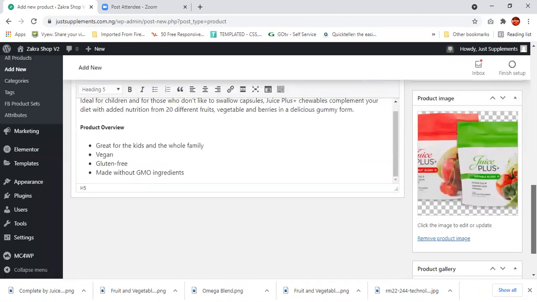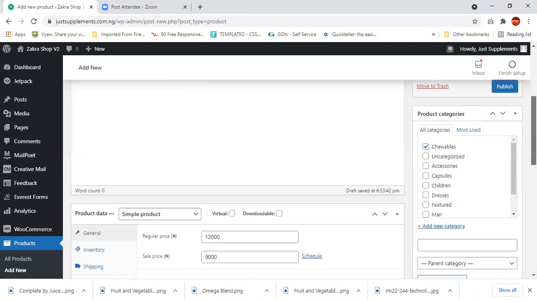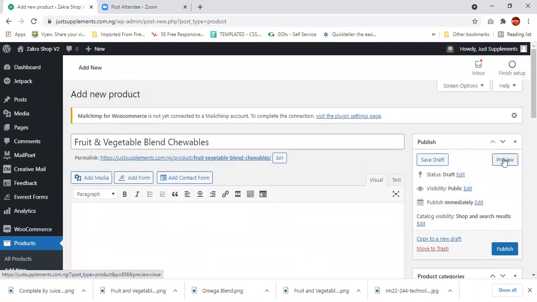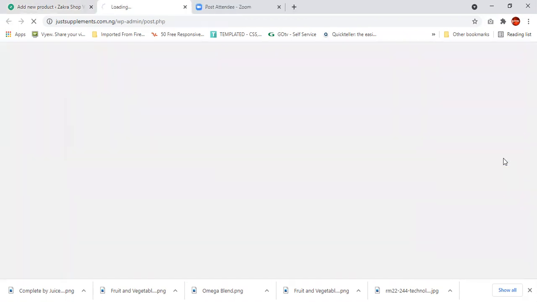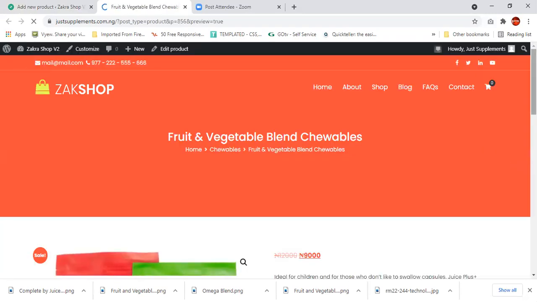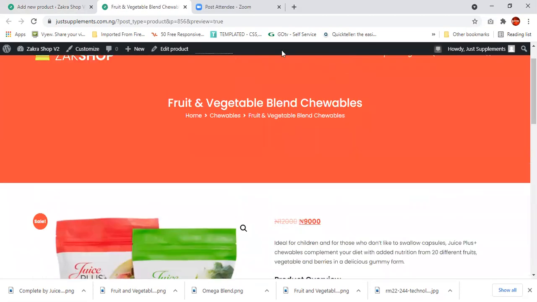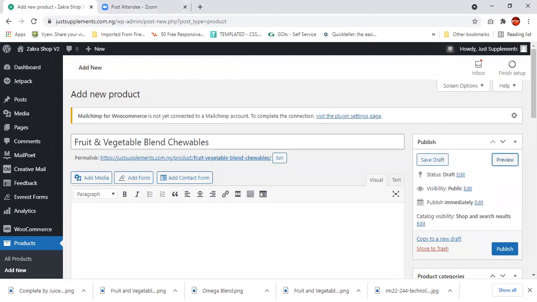That is that. We've gotten the product here. When you're done, like I told you, you can either review what you've done before you publish it, or you just go ahead and publish it. Let me review it a little. I have a snapshot or a preview of what your page is going to look like, and that's what I have here right now. So I'll close this and go ahead and publish.